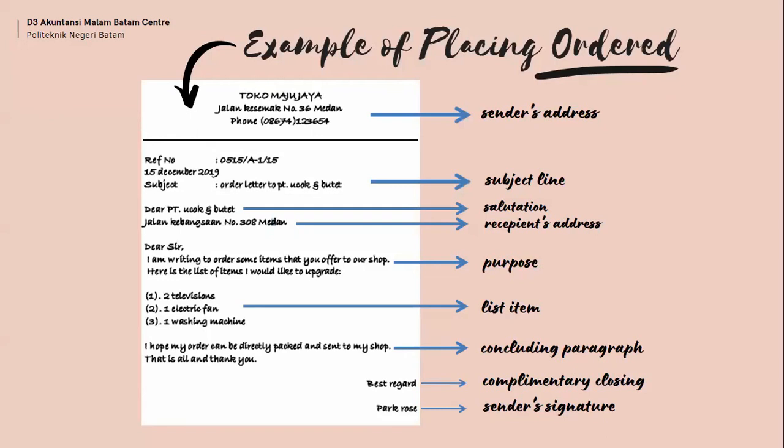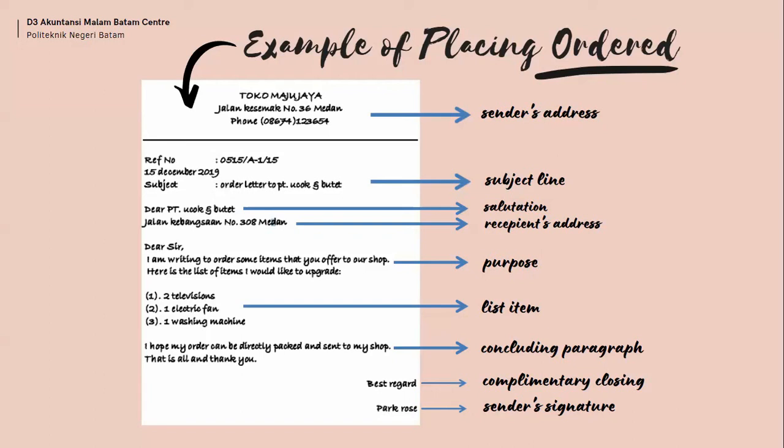Like the previous explanation, if there is a small order, it is enough to make an order letter only in the form of a paragraph. An example of a small order consists of a letterhead containing the sender address. The opening paragraph includes information about the number reference, date, and subject of the letter. A subject line helps the receiver understand your purpose at once.